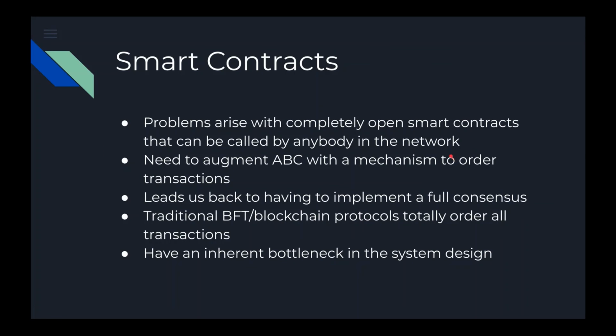This problem gets worse with completely open smart contracts that can be called by anybody in the network. We need to augment ABC with a mechanism to order transactions, and this leads us back to having to implement a full consensus. Now, traditional BFT and blockchain protocols totally order all transactions, but this is the root of all problems, as it introduces an inherent bottleneck in the design of the system.